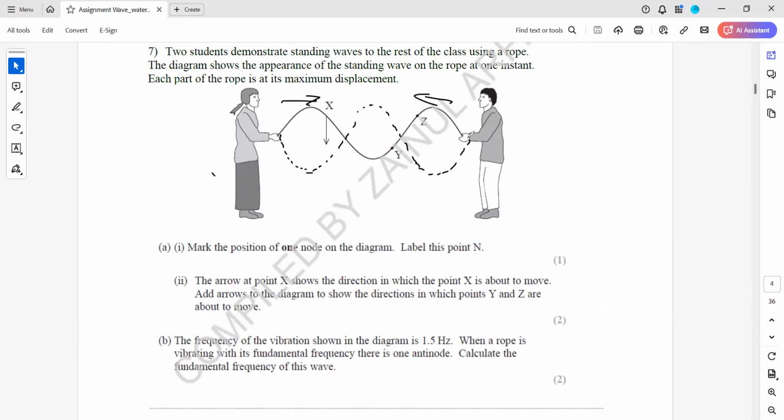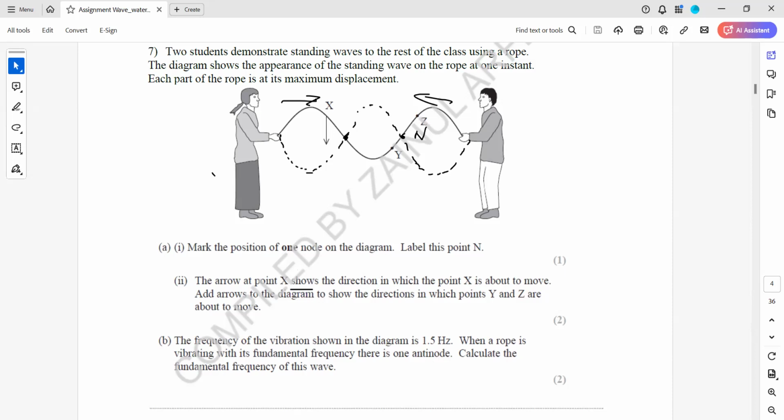Mark the position of one node on the diagram. So where will we have a node? This will be a node, or this might be a node, and label that as N. Draw an arrow at point X to show the direction in which X is about to move, and draw arrows to show the direction Y and Z are moving. So which direction? This is about the standing wave.